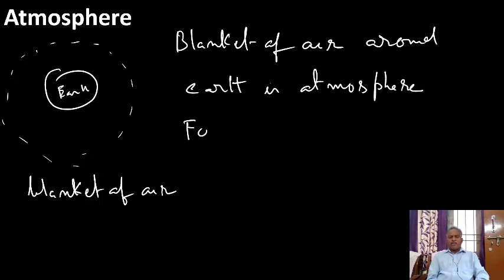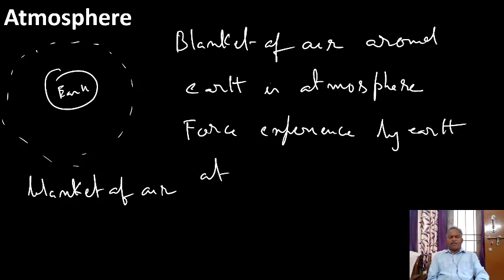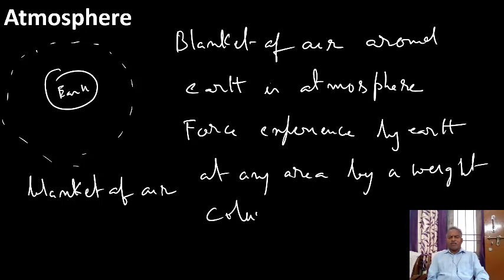So the force experienced by Earth at any area by the weight of a column of air is called atmospheric pressure.